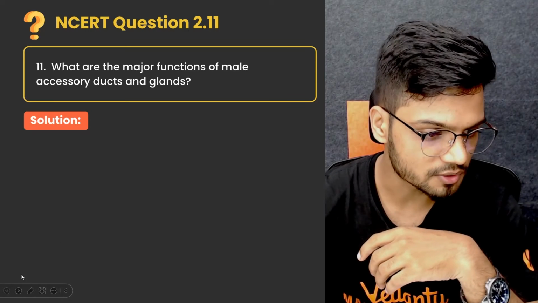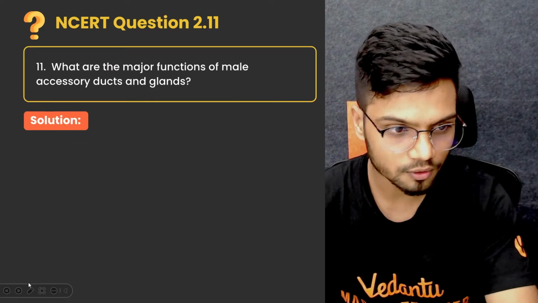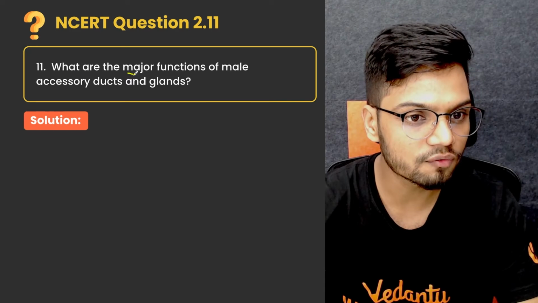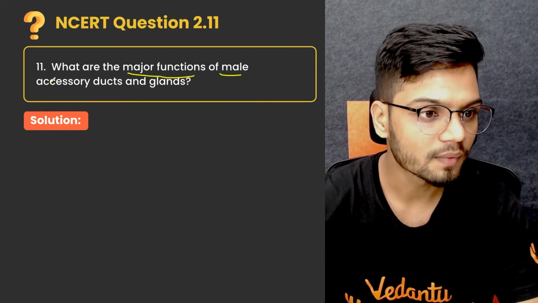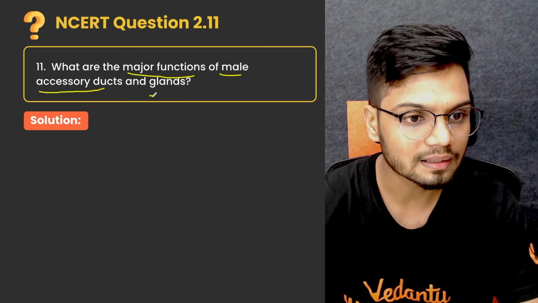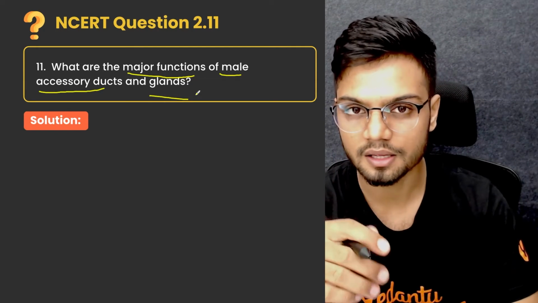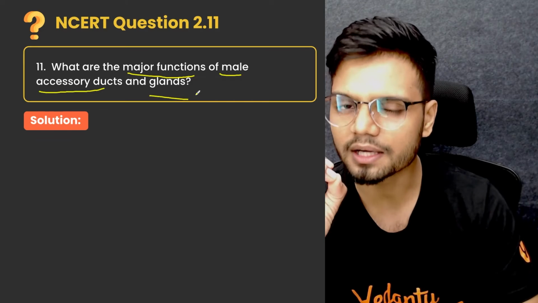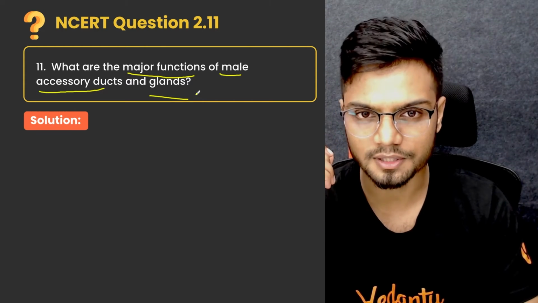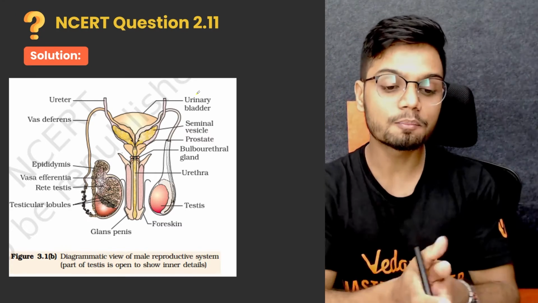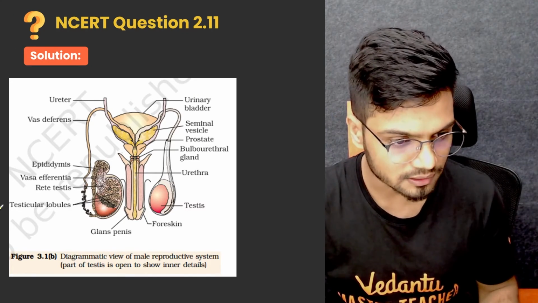What are the major functions of male accessory ducts and glands? They're asking you the major functions of ducts and glands. Now let's try to identify which are the ducts and which are the glands first. For that, I have an image for you. Now let's look at the image of the male reproductive system here. Let's identify the ducts first.